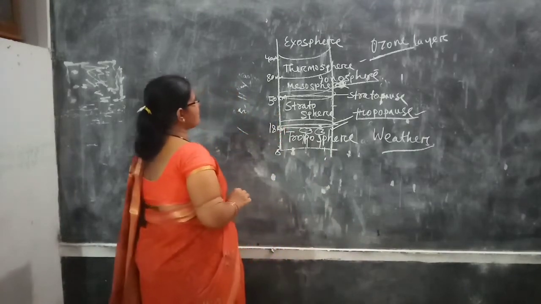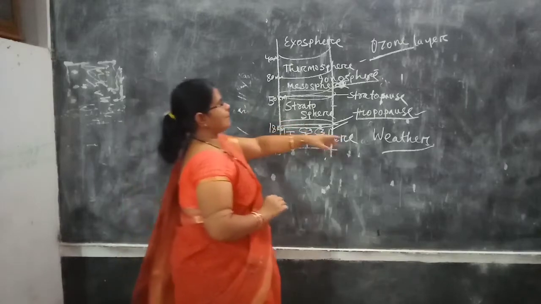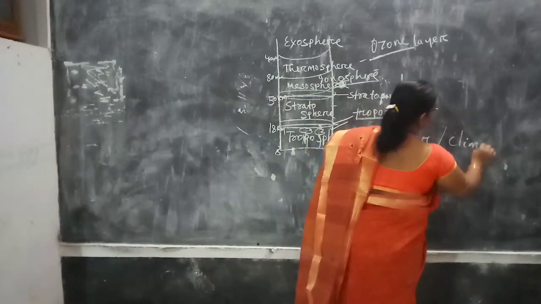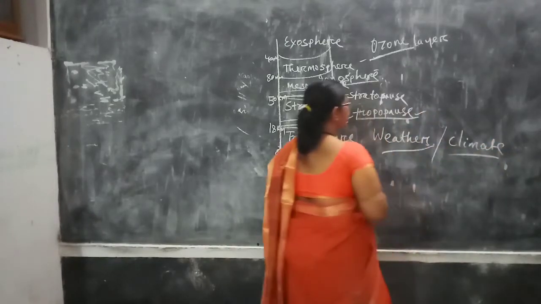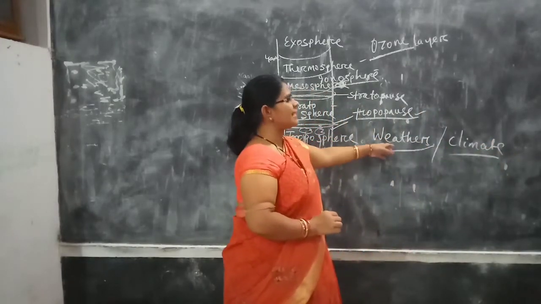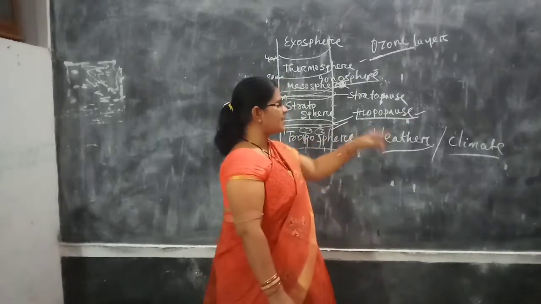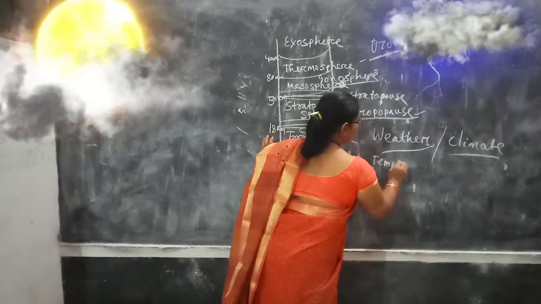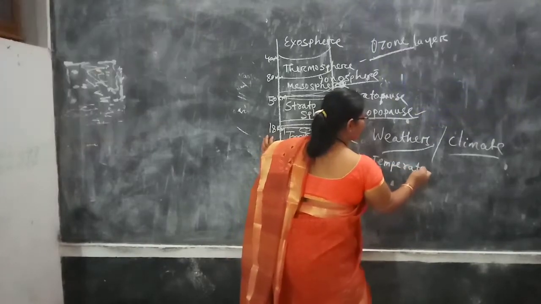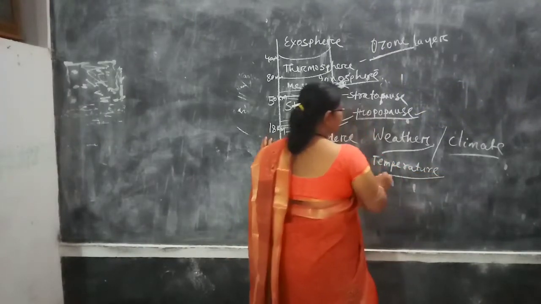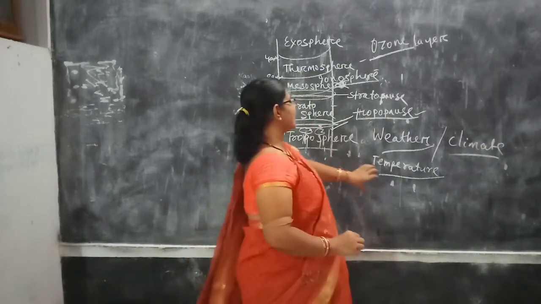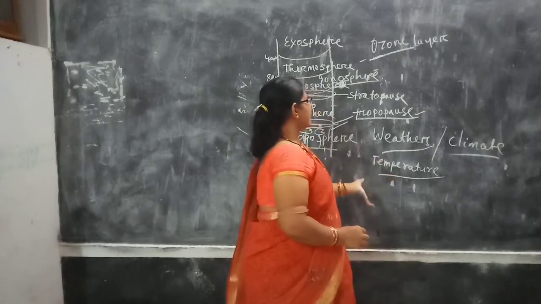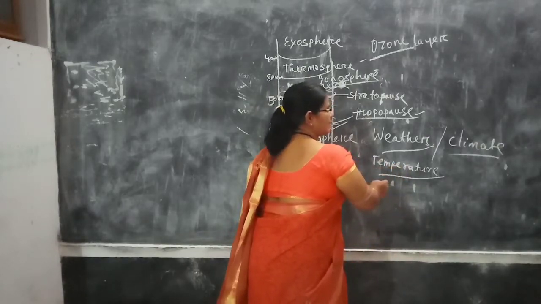Now we can discuss weather and climate. What is weather and what is climate? What are the elements of weather? The elements of weather: temperature. What is temperature? The hotness and coolness of air is called temperature. And how is temperature measured? With maximum and minimum thermometer, clinical thermometer. And what is the unit of measuring temperature? That is degree Celsius.